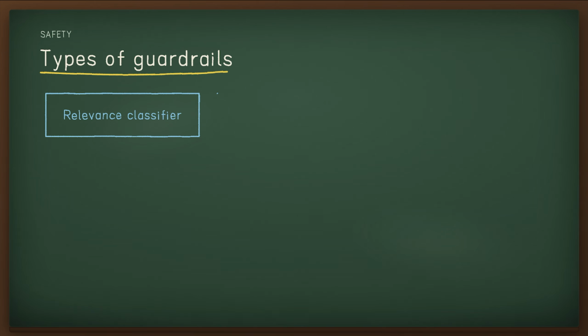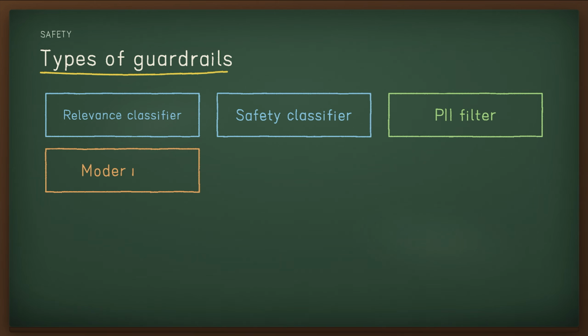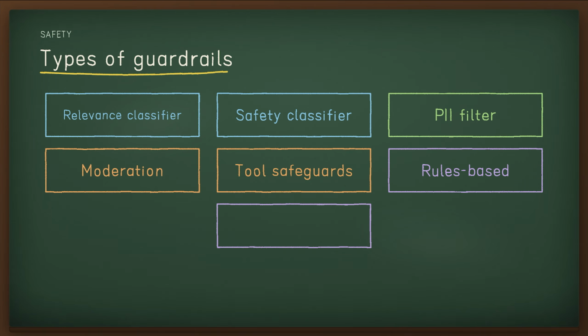Several guardrails work together. A relevance classifier keeps responses on topic. A safety classifier catches jailbreaks and prompt injections. A PII filter prevents leaking personal information. Moderation flags harmful content. Tool safeguards rate each tool's risk and pause for high-stakes actions. Rules-based protections block known threats with block lists and rejects. And output validation keeps responses on brand.